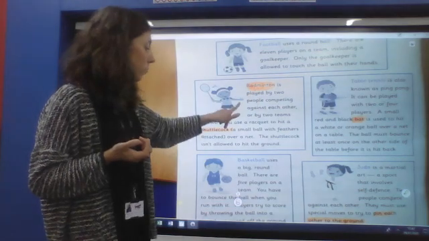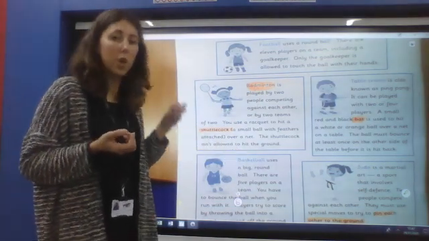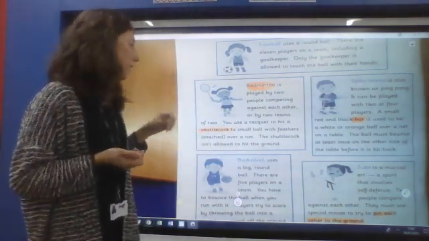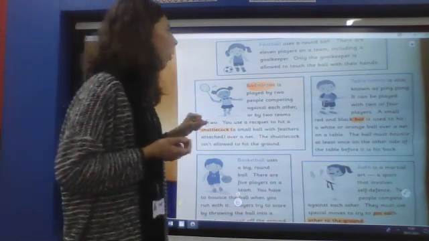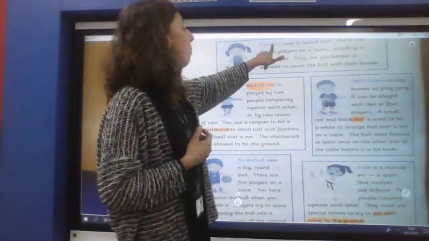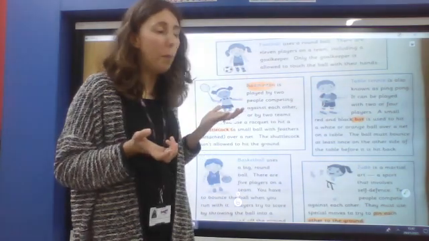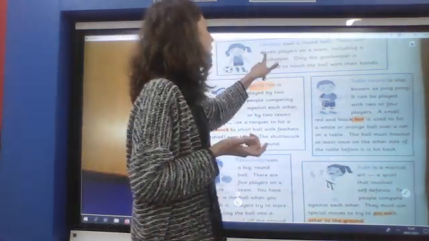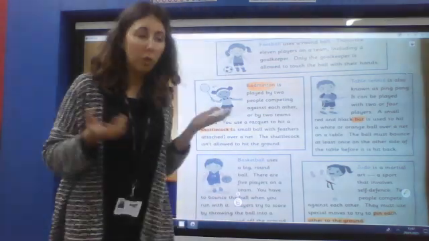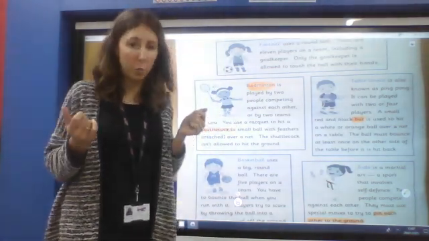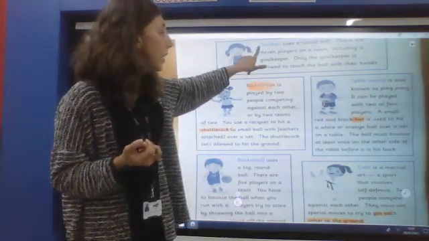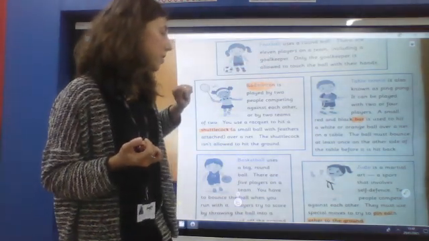So you have to think about something that it's told you in the text which you think would make it sound fun. Okay, so you might, for example, say football. I think football would be the most fun because there are lots of players on the team. So you might like to play a game where there's lots of teammates with you. Okay, so you've given a reason from the text.